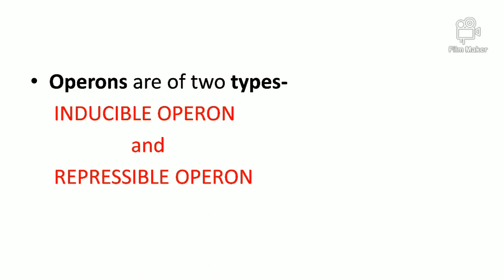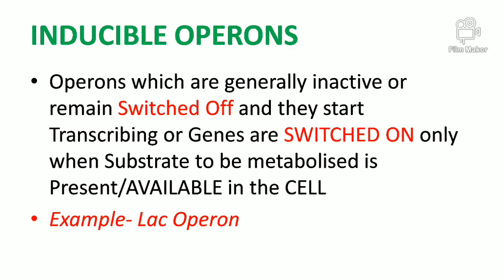Inducible operons are those which are generally inactive or remain switched off, and they start transcribing only when the substrate to be metabolized is present or available in the cell. The example is the Lac OPERON, which we are going to discuss.